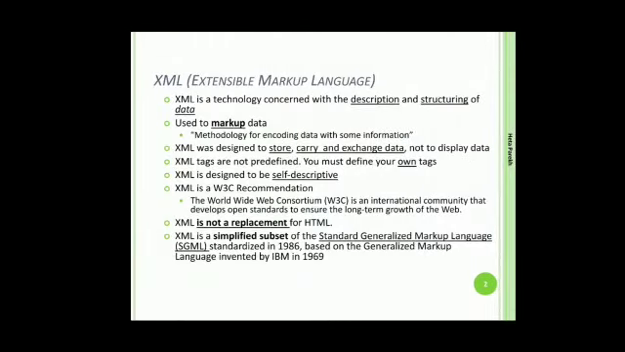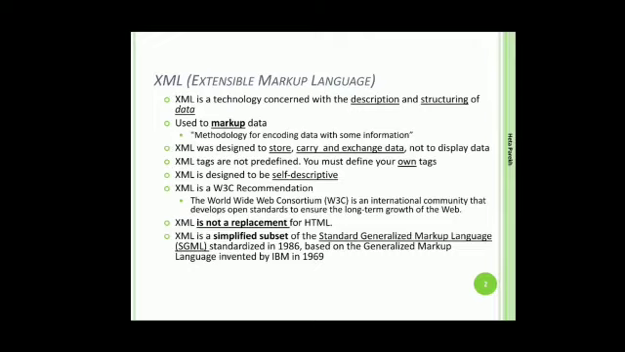XML stands for Extensible Markup Language. Markup means methodology to encode data with some information. The sole purpose of designing XML was to store data, exchange data, and carry the data. Its purpose was never to display data, unlike HTML.